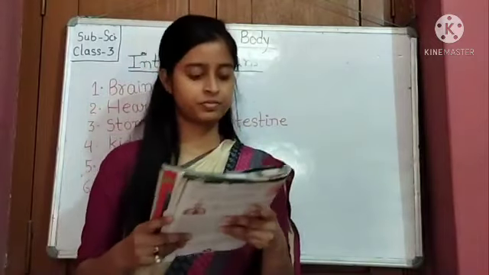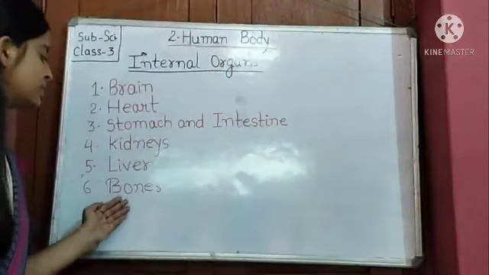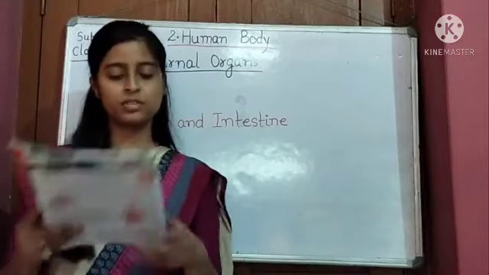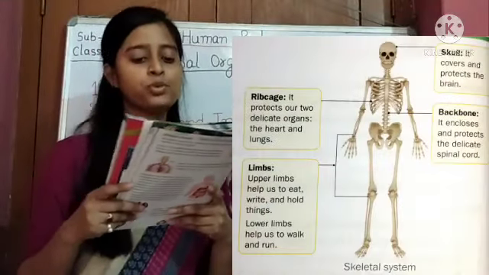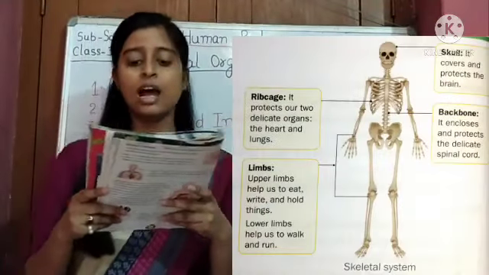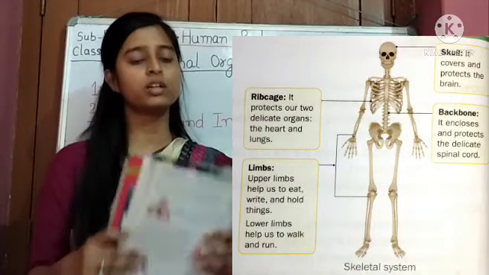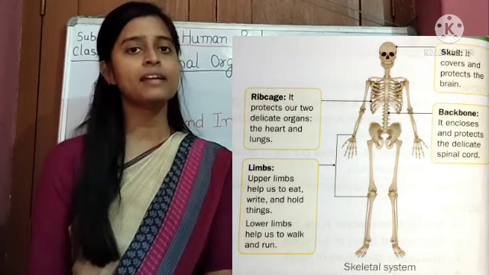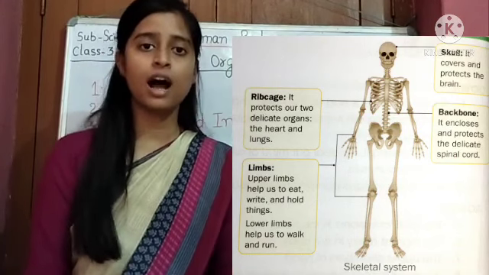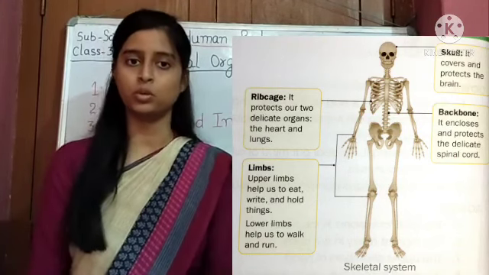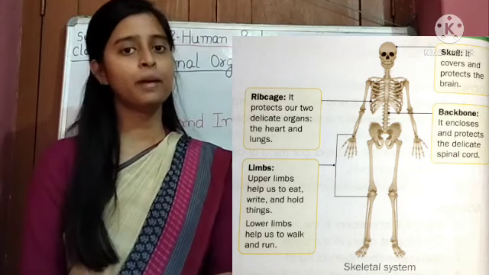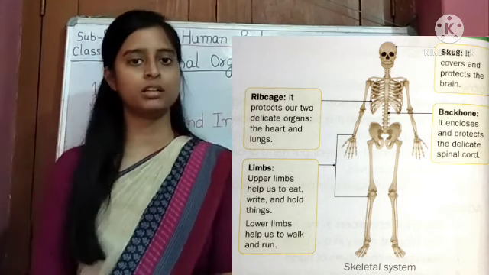Now bones. Now we will discuss bones. Bones give shape to our body. There are 206 bones in an adult human being that form the skeleton and give shape and support to our body.